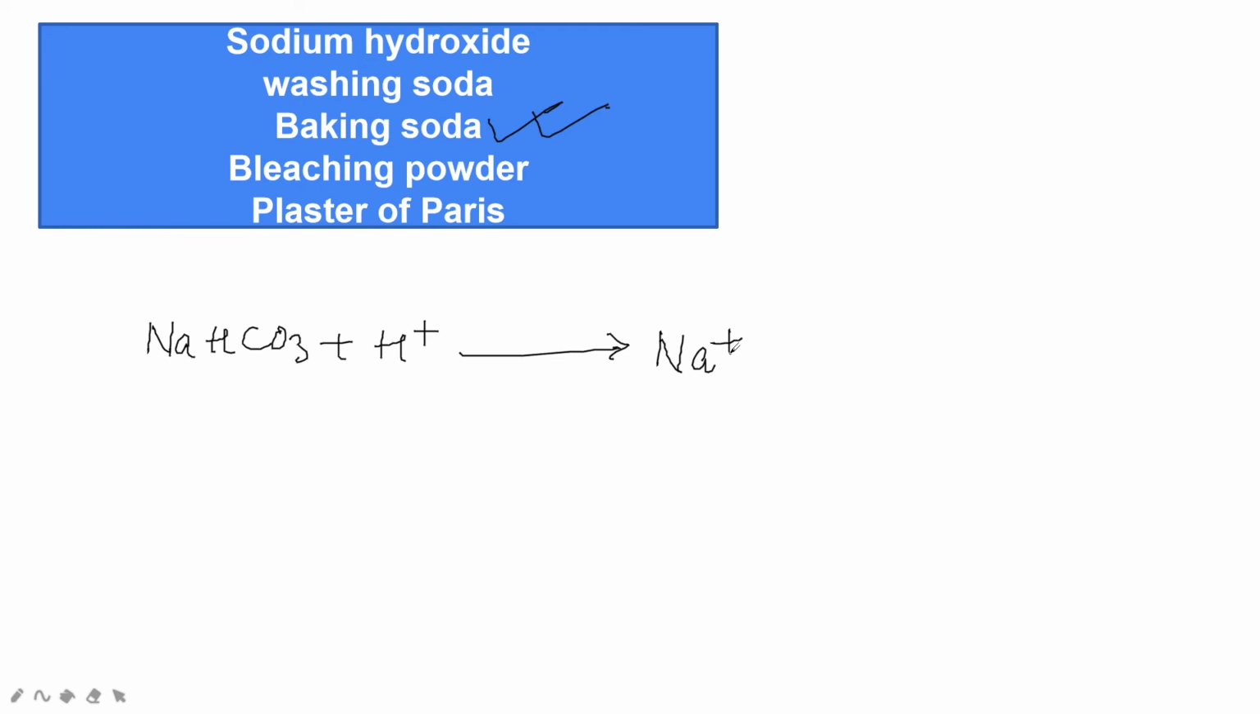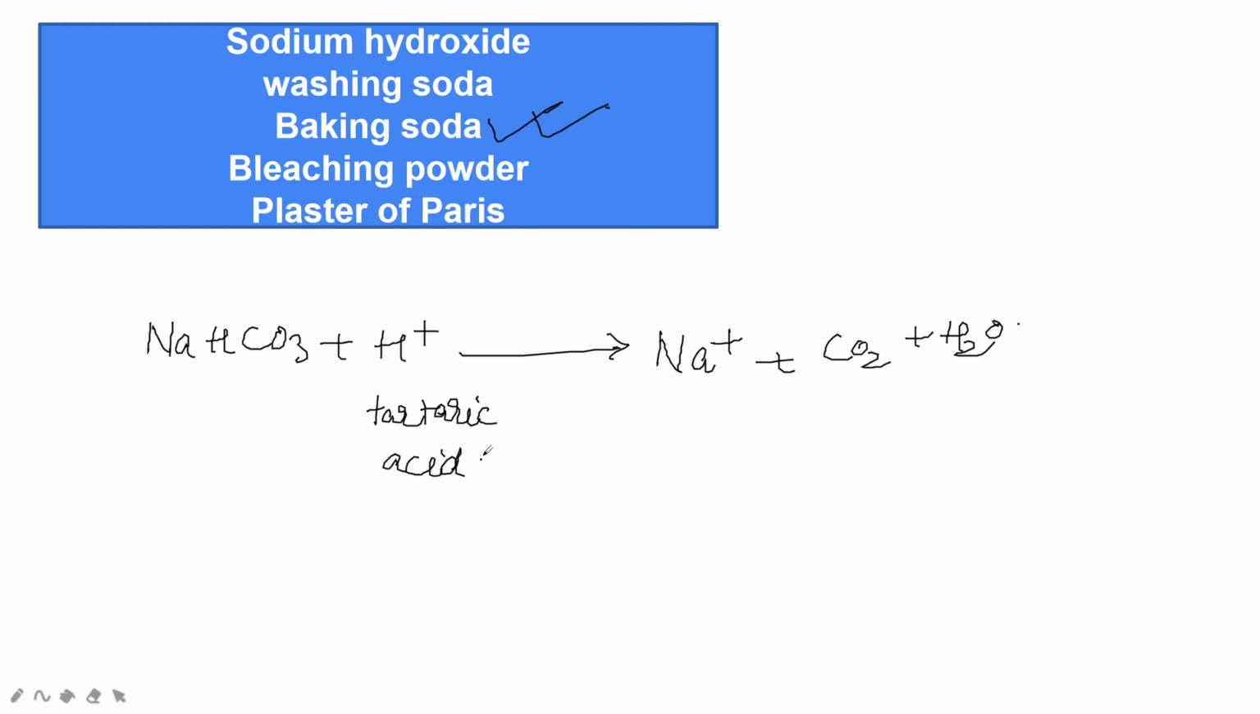What is this H plus? Tell me. This is tartaric acid. One hydrogen ion from tartaric acid is used. Okay. So baking powder is a mixture of sodium hydrogen carbonate, like baking soda, and a mild edible acid is added in this, that is only called as tartaric acid.